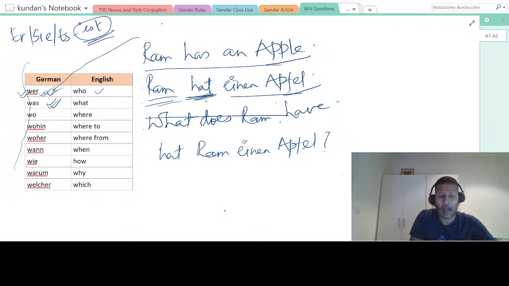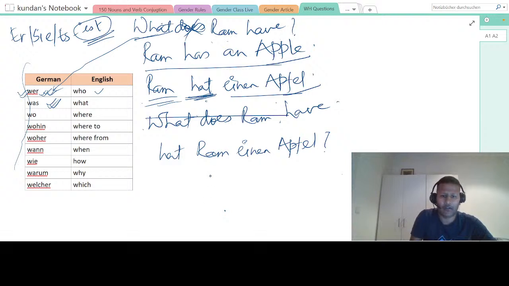So now the question is, what does Ram have? There's nothing called does in German. Okay, just forget about does. If I say what does Ram have, forget about does. Just think was, what, Ram have.